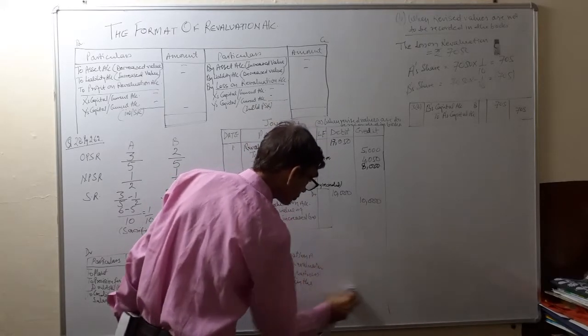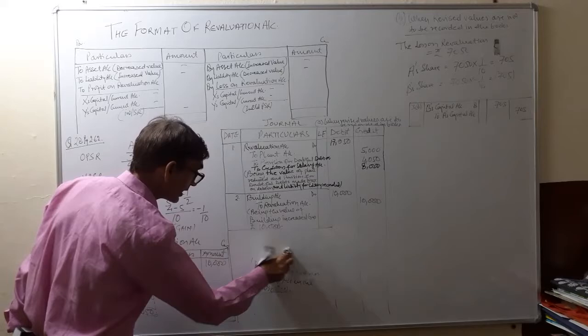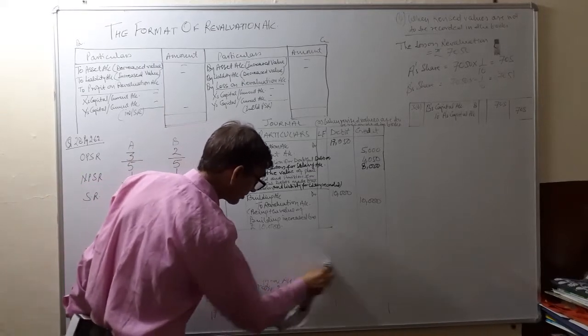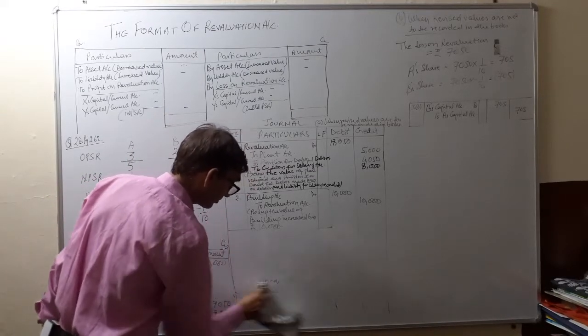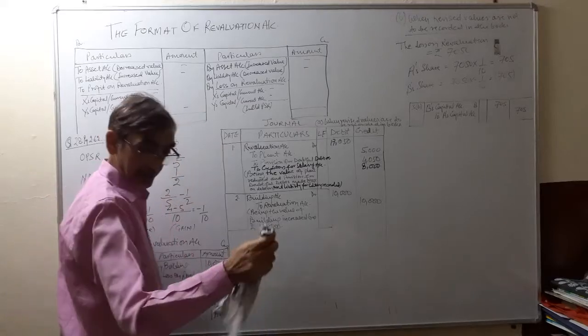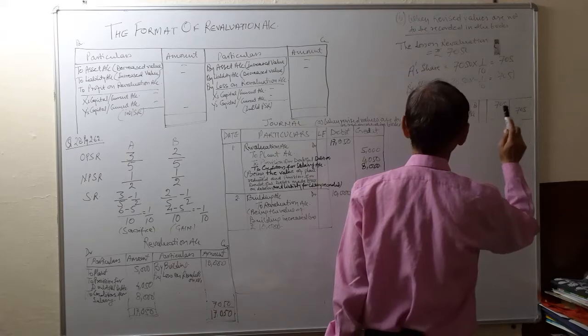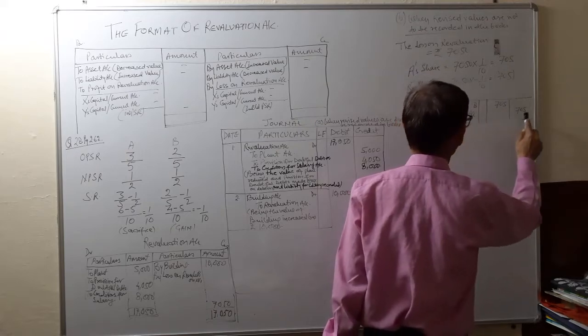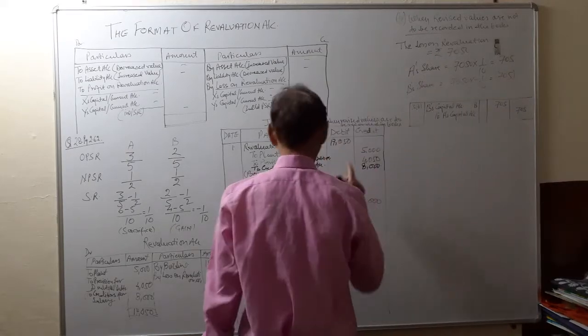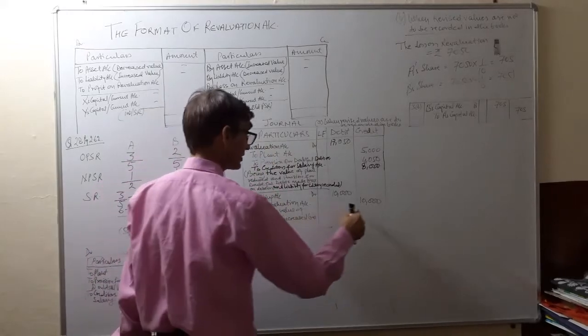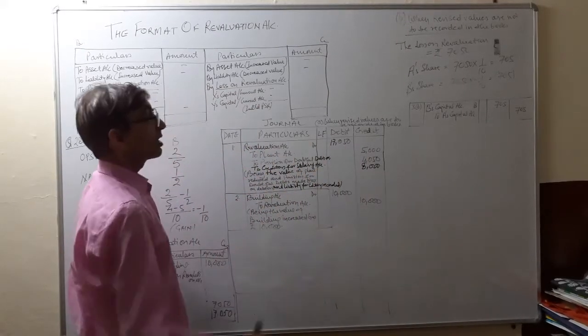ये एंट्री नहीं पोस्ट होगी और डायरेक्ट जो एंट्री यहाँ पोस्ट होगी, that will be the gaining partner. Who is gaining? B is gaining. B's capital account debit 705 to A's capital account 705, and these two entries will be shown.